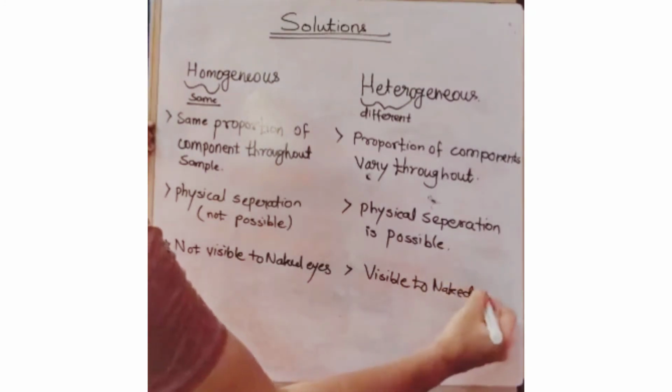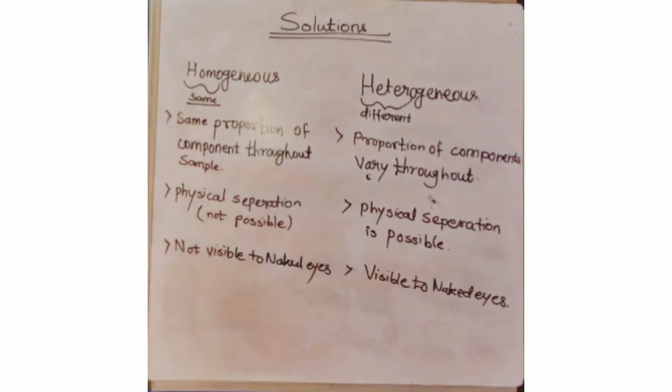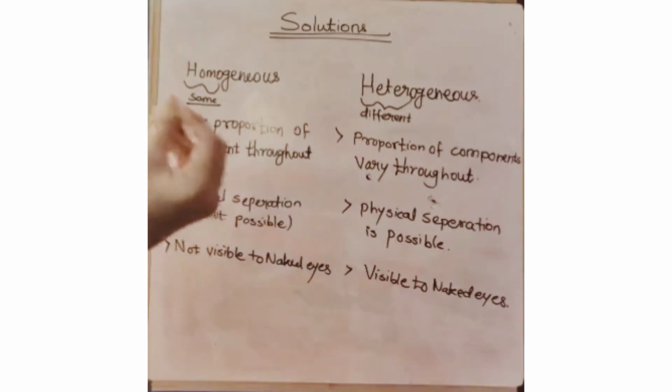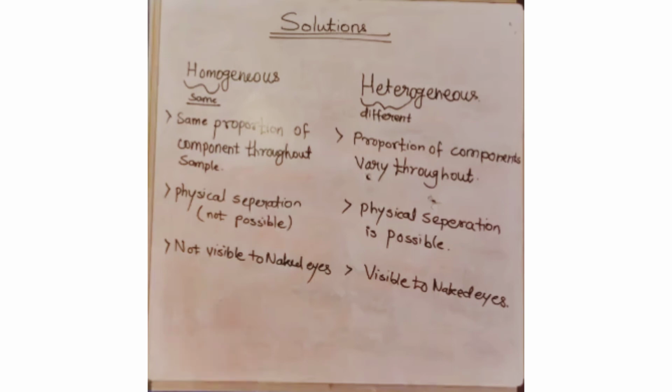So let me give one more example to understand the heterogeneous. If you add chalk powder in the water, what will happen? The solid particles which are heavier will go down to the base of the solvent, that is water, and a few of the particles will float over the water.